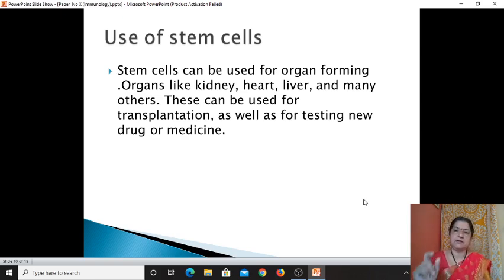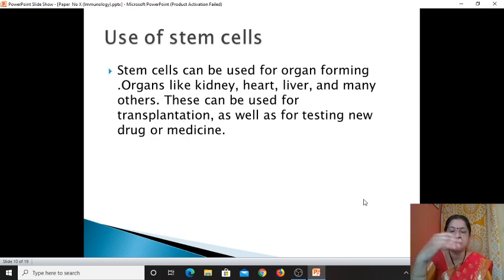So we know the umbilical cord of a small baby or infant is a major source of stem cells. If we store such cords, then from the cords we can develop stem cells of that particular individual. Whenever he needs them during his lifetime, we can use that source of stem cells for development of organs in that particular individual. So this is a major application of the stem cell.